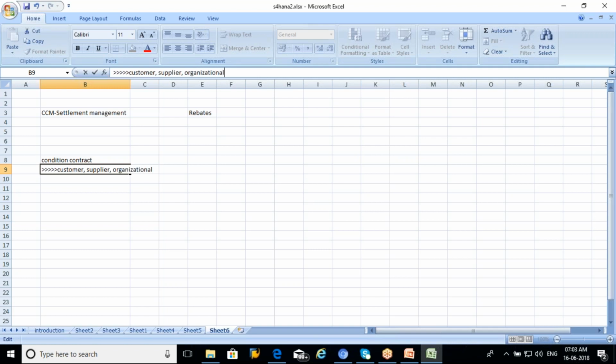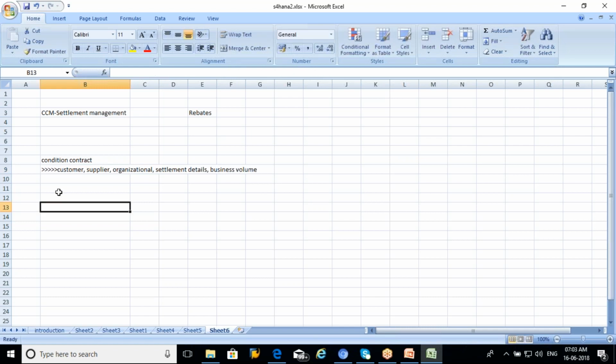Either it can be a sales organization or purchase organization, and we can maintain the supplier and the settlement data, such as whether it's a partial settlement or full settlement, and what the business volume is. So I'm creating a condition contract: this is the customer or business partner, either a supplier or a customer, and I want to create it for a sales organization, so the sales area.